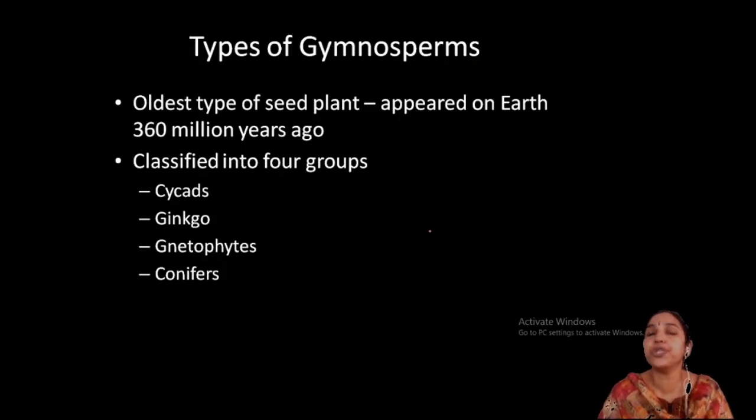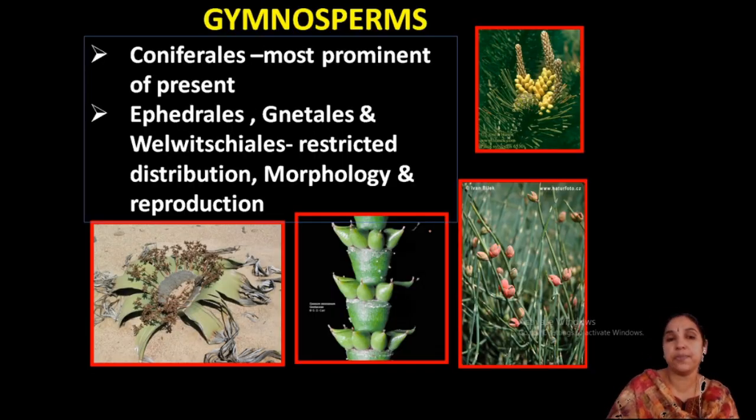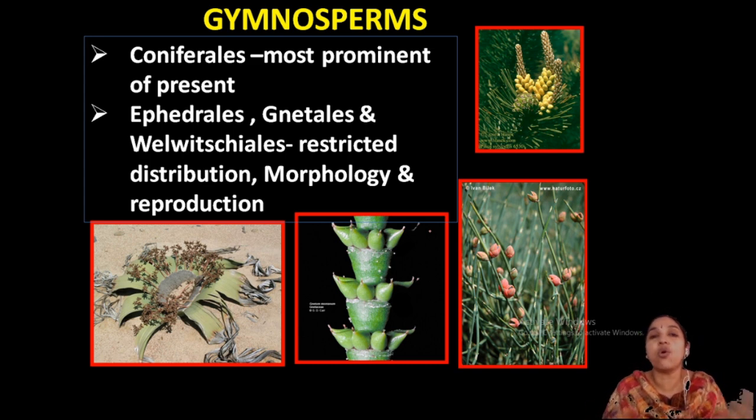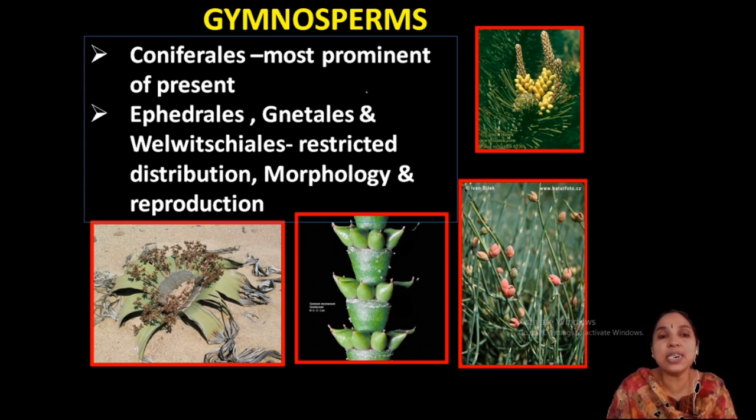Now, we can look into the different classes. Gymnosperms are the oldest type of seed plants, appeared on earth about 360 million years back, and classified into mainly four members, that is cycads, ginkgo, gnetophytes and conifers. Coniferales are the most prominent at present, and a very large number occur in the coniferales. Then ephedrales, gnetales and welwitschiales have restricted distribution only.